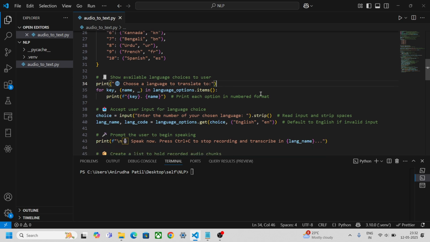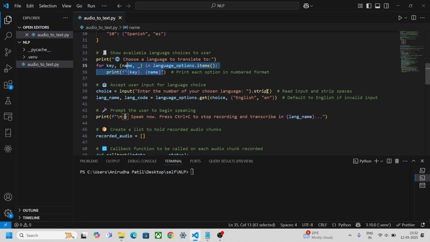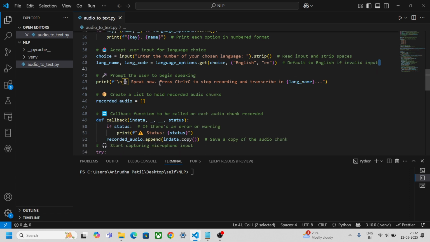It prints the options and helps us choose. Then we give the choice, and it defaults to English if the input is invalid. Once we give the choice, it says speak now, and Ctrl+C to stop recording.